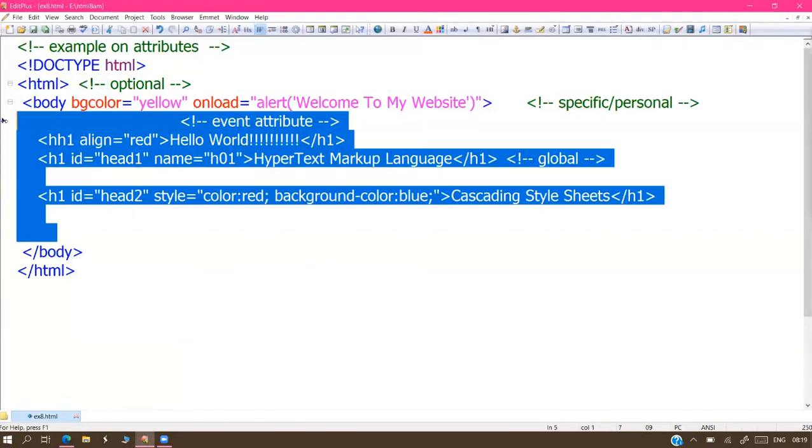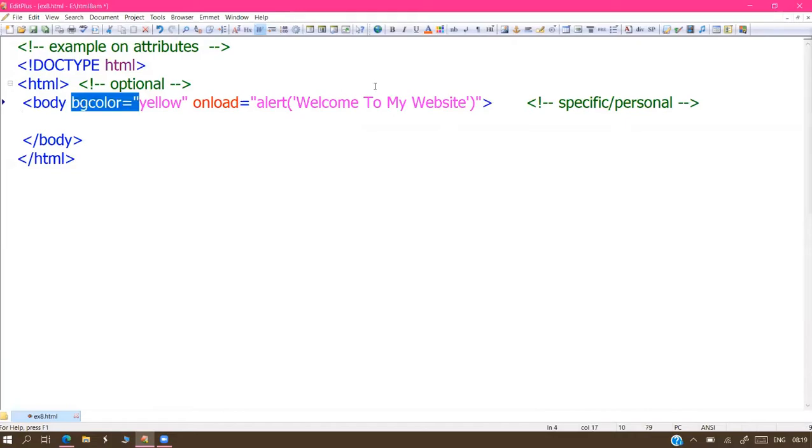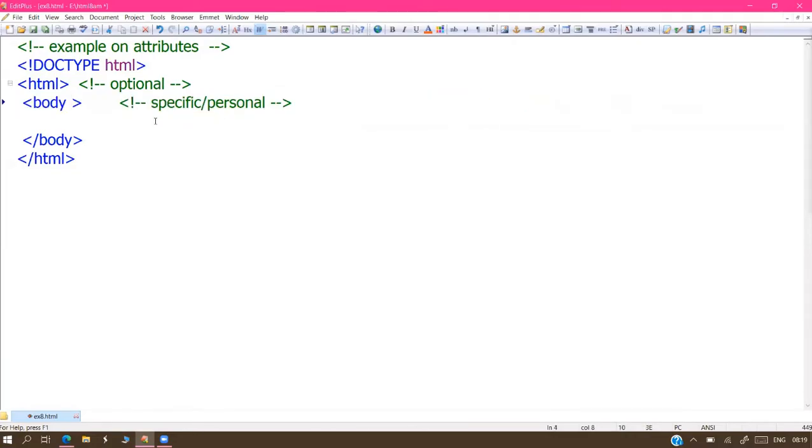Okay, now I'm starting another new topic, nothing but a new tag. So what is the tag, sir? How to display images on our web page? Is it possible, sir? Yes, sir, 100% possible. For that, we have the image tag. For displaying images, we have the image tag. No problem.